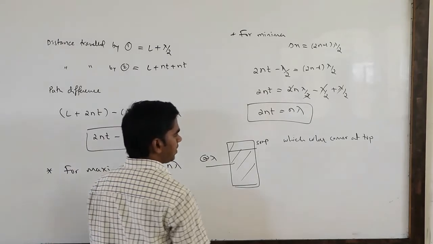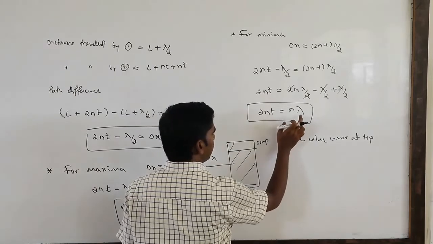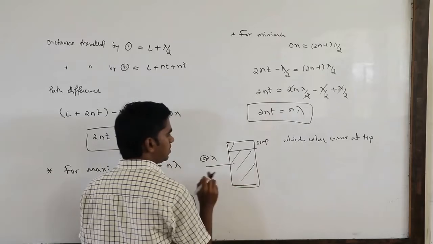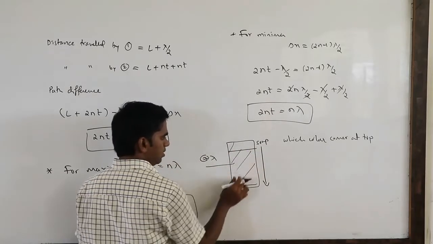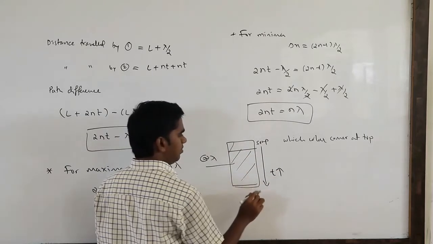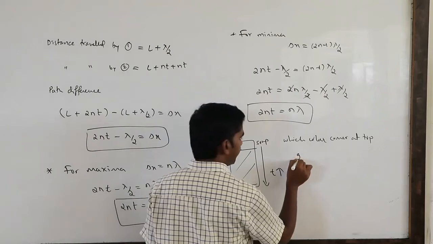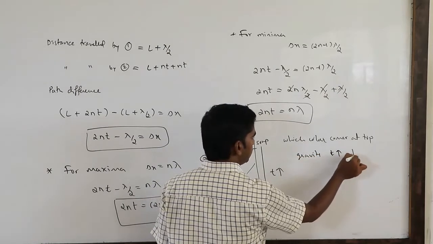Remember, the interference color depends on lambda, or it depends on thickness. As you go down from the top of the layer, what will happen? Thickness goes on increasing because of gravity. Because of gravity, thickness increases as you go down.